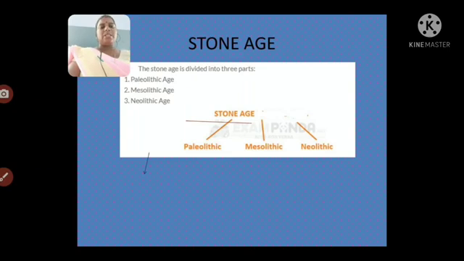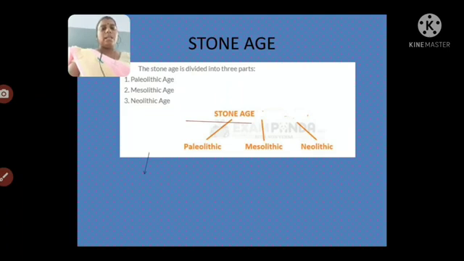The time he changed himself is divided into 3 periods. It is known as the Stone Age, because he was only using stones for weapons and tools. He did not know how to use metals and clothing and other things. So these 3 periods are the Paleolithic Age, Mesolithic Age and Neolithic Age. Paleo means old, Meso means middle, Neo means new, Lithic means stone.